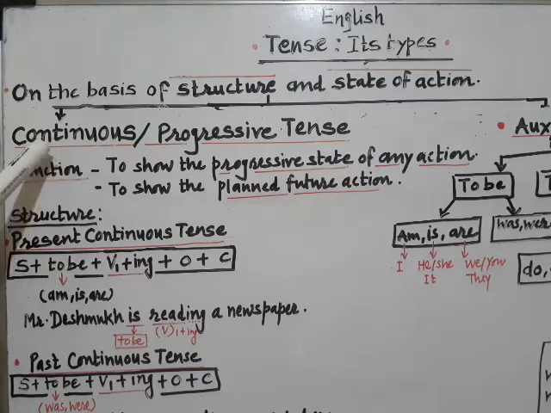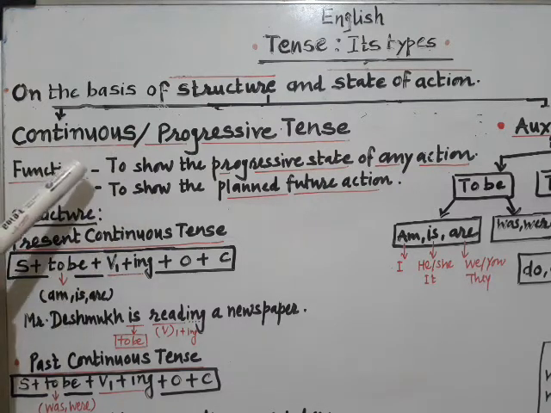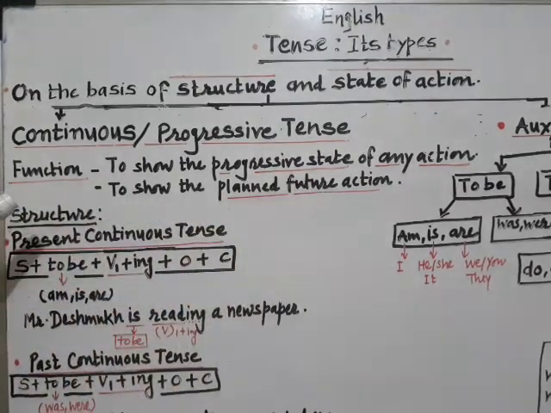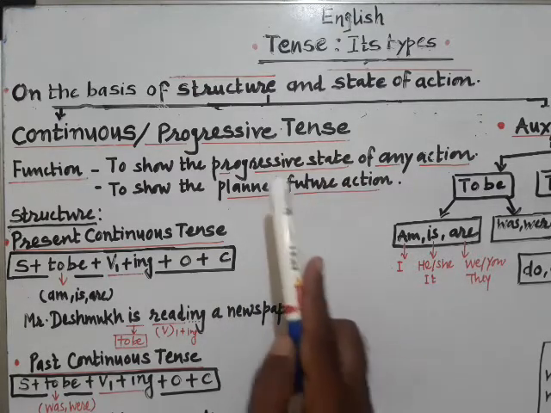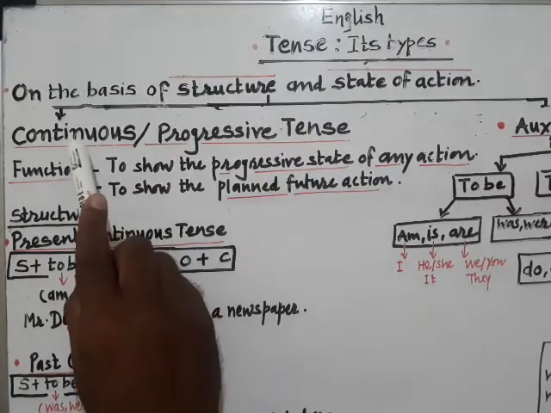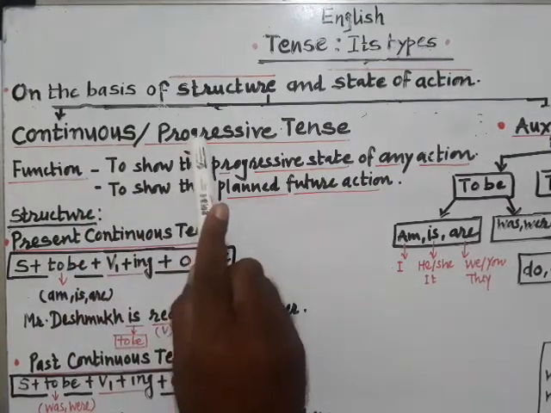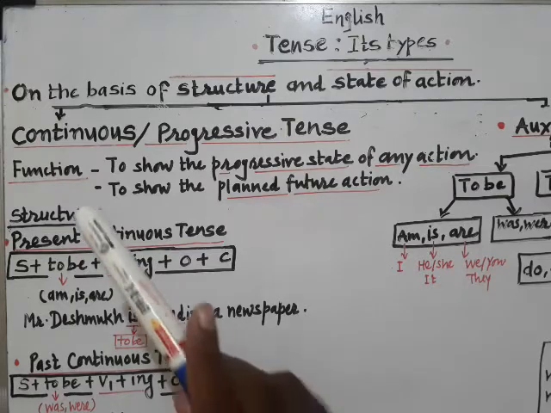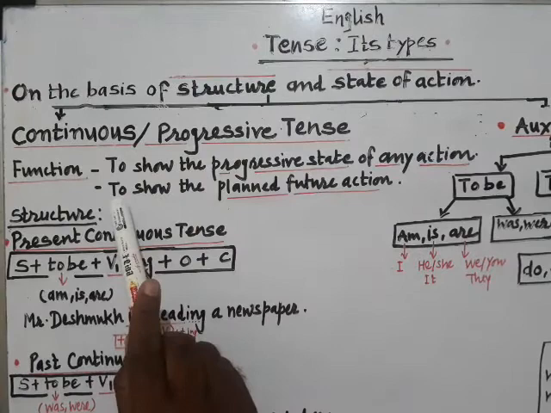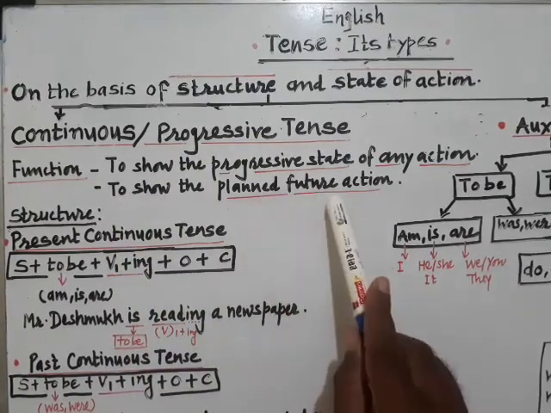Normally, continuous or progressive tense shows us the progressive state of any action. Whatever the action is, when it is half finished or it is under process, that situation is always an ideal one to use continuous or progressive tense. One more function of this tense is to show the planned future action.